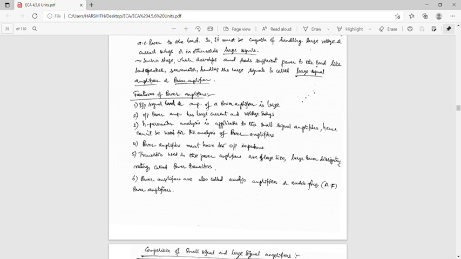Transistors used in power amplifiers are of large size, having a large power dissipation rating, so they are called power transistors. Analysis of signal distortion in power amplifiers is important. Hence power amplifiers are also called audio amplifiers or audio frequency (AF) power amplifiers.